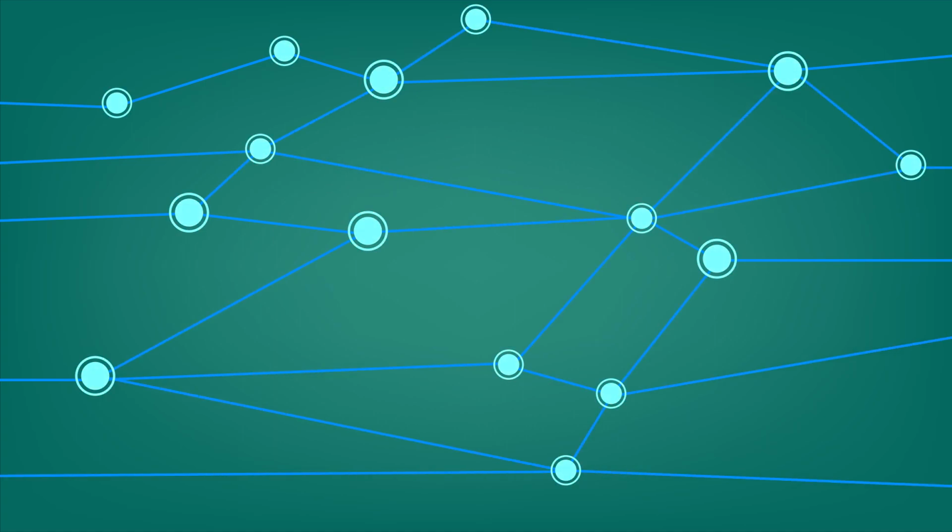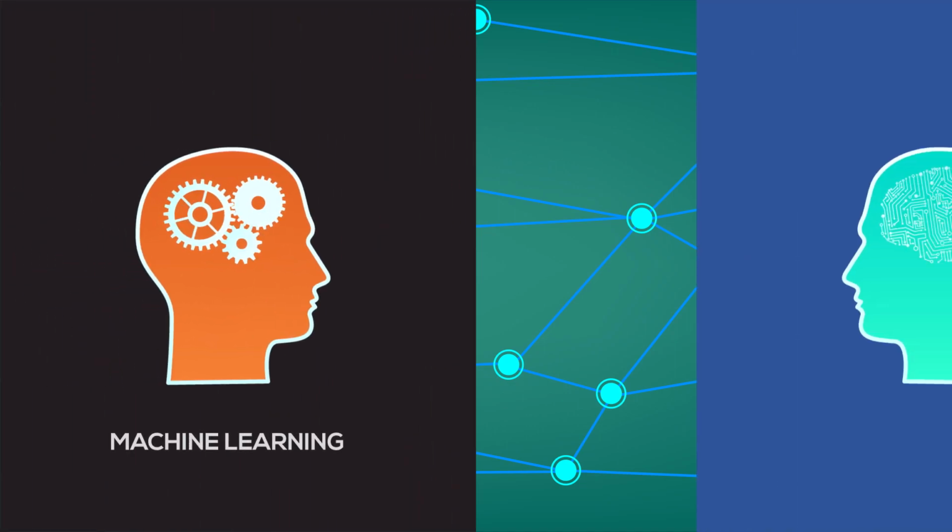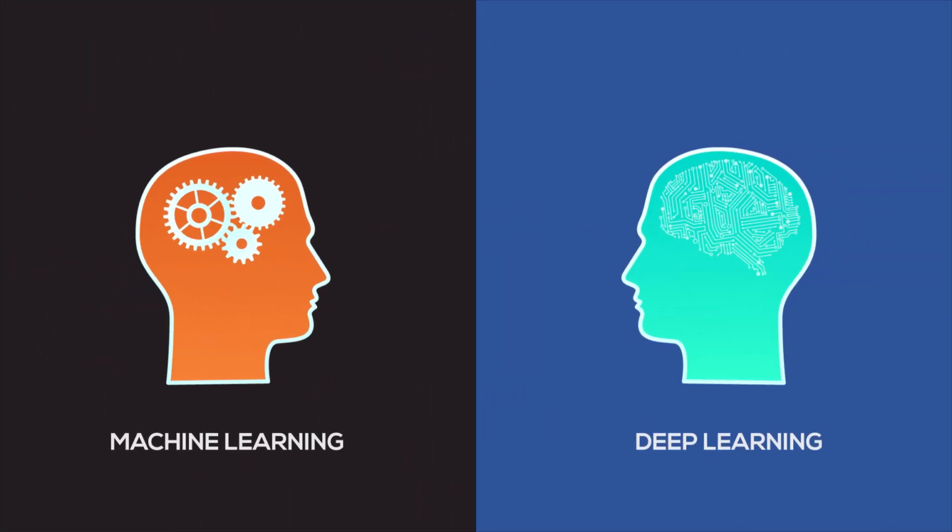But what is an artificial neural network? How does it work? And why is it so crucial to the development of AI? Before explaining the artificial neural network, it is essential to have a basic understanding of AI and its subfields, including machine learning and deep learning.